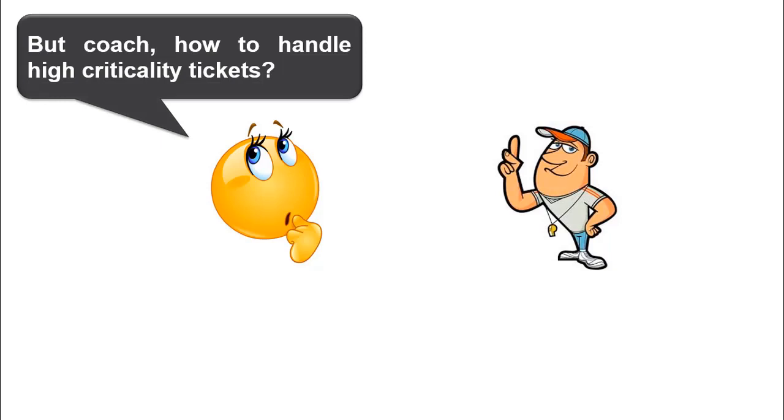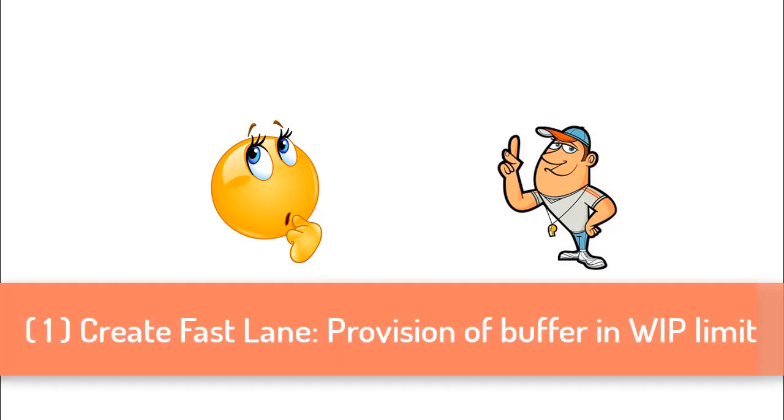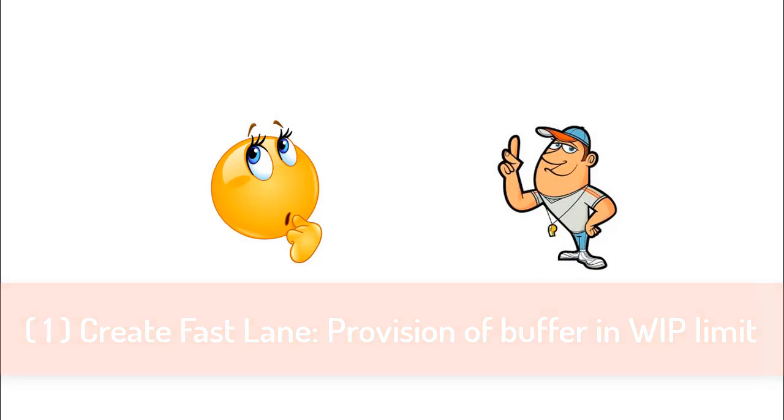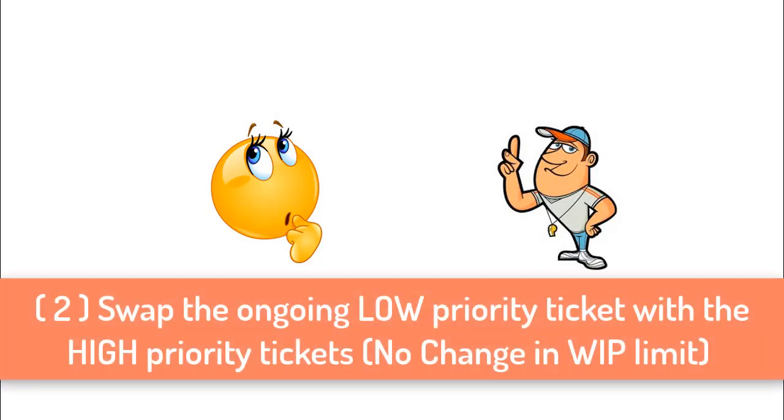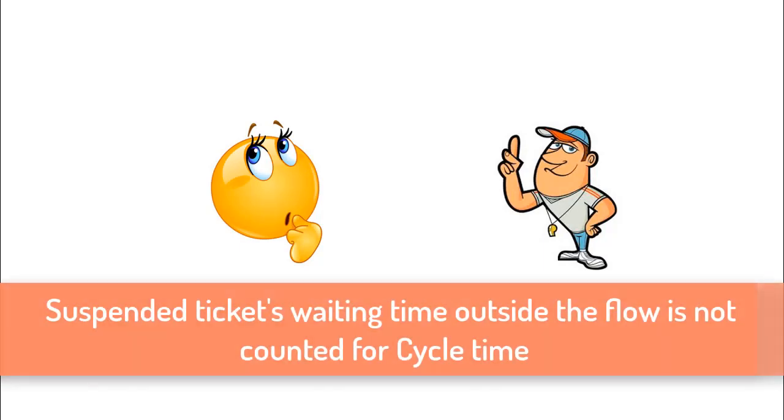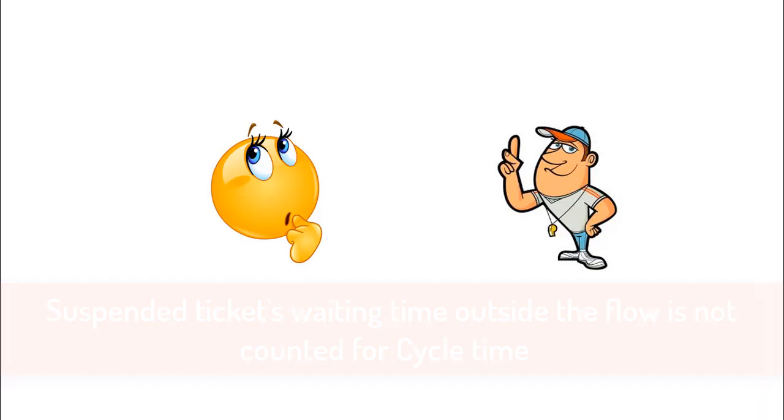There are two ways in which teams can manage this situation. First, create a fast lane. The team leaves some capacity from the WIP limit as a buffer to handle unpredictable situations like attending to higher priority tickets. Second way is to swap the ongoing low priority ticket with high priority tickets without affecting the WIP limits. Note that the suspended ticket's waiting time outside the flow is not counted towards cycle time.